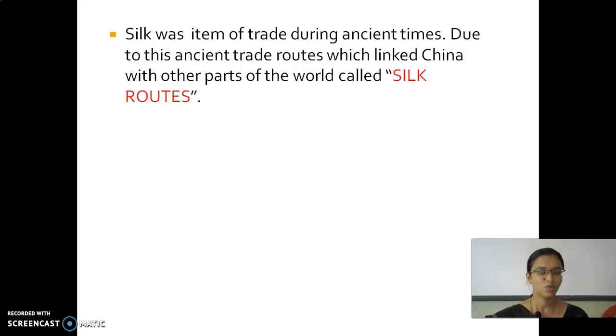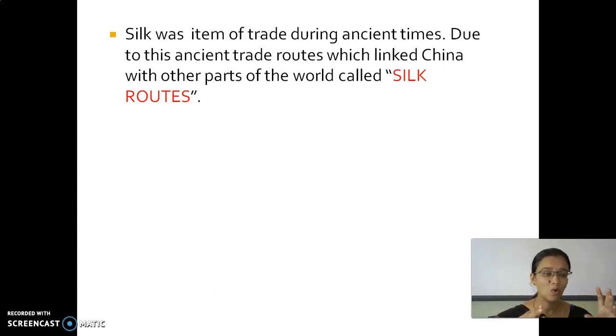As I said first, China is the largest producer and exporter of silk in the world. Who is the largest producer of cotton in the world? Very good, Egypt. Egypt is the largest exporter of cotton. But China is the largest producer and exporter of silk in the world.